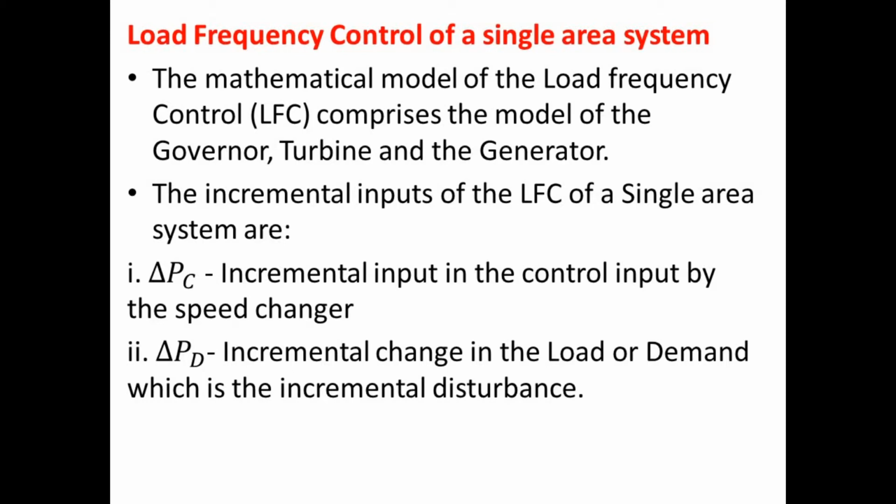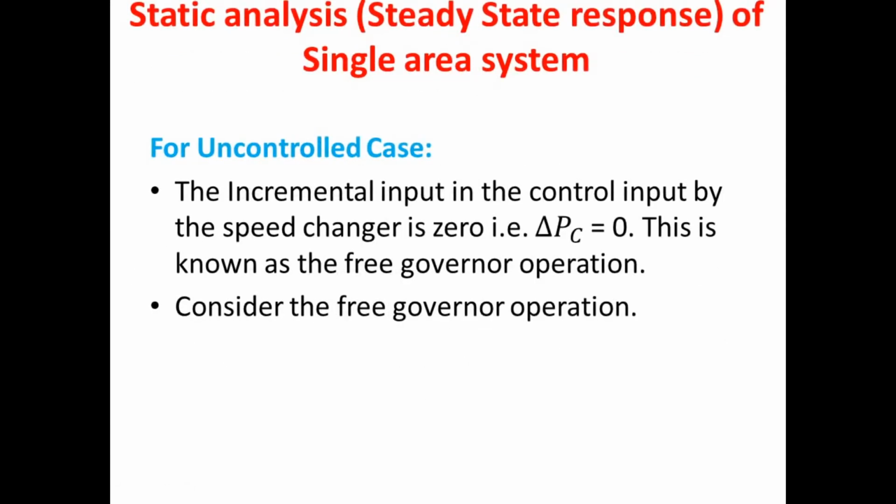So we are calculating the steady state response with respect to del PC, and at that time, if we are going to consider only del PC, we have to neglect the value of del PD, because we are going to find the steady state response or even dynamic response only with respect to a single input at a time. So if you consider any one of the inputs, the rest of the input is going to be neglected. If we consider del PC, then we can say that is the controlled case, and if we are not going to consider del PC, that is the uncontrolled case.